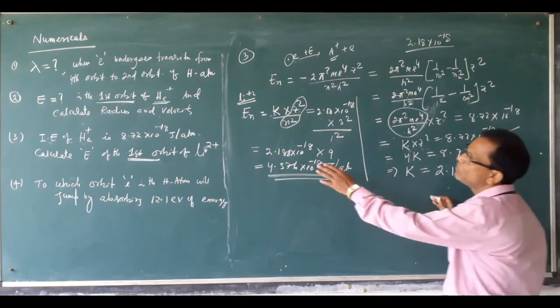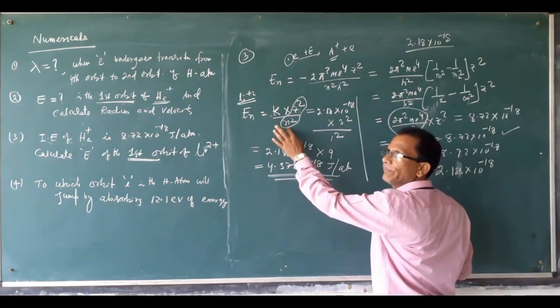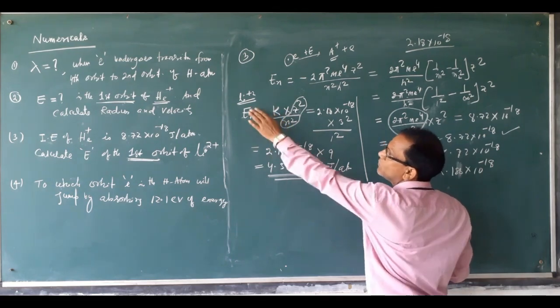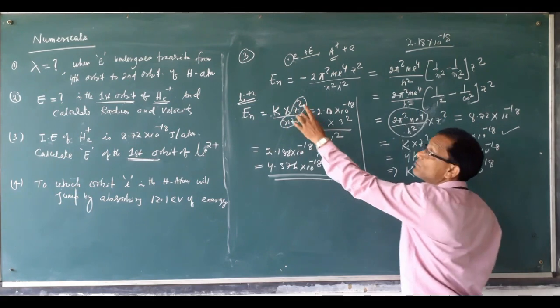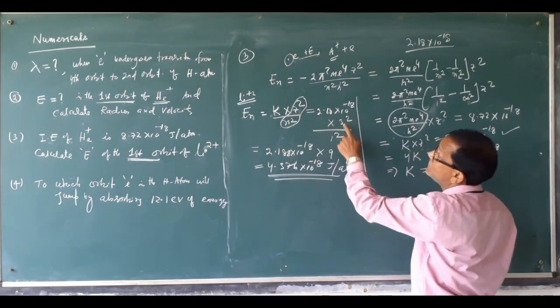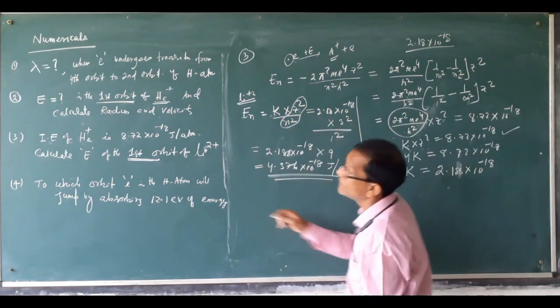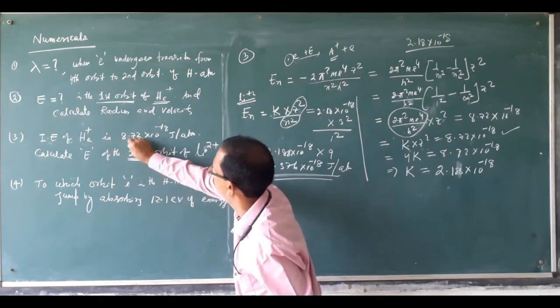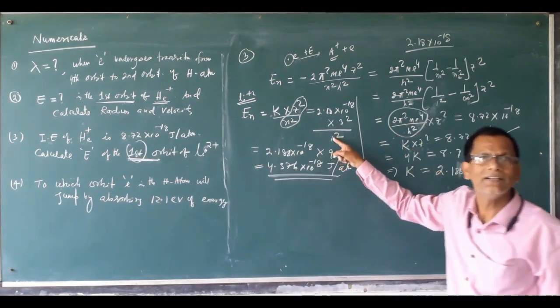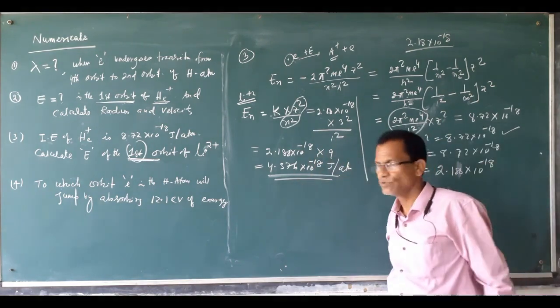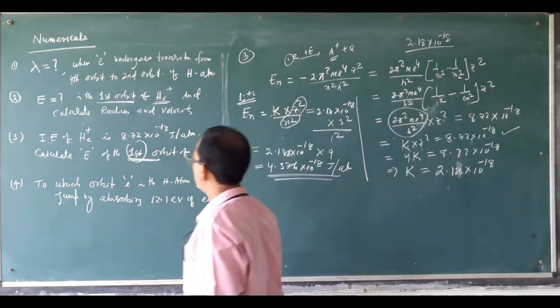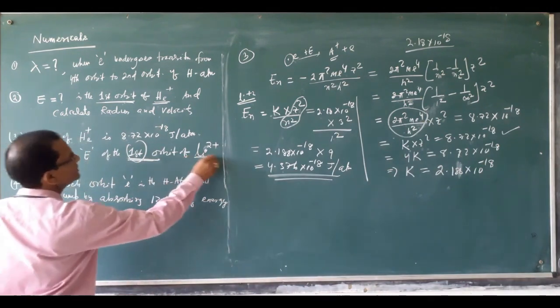Same k will be used in this. K z square. For helium atom, for lithium atom, it is k into z square by n square. The energy is always z square by n square. So z is 3 square here, and n is already given in the question, first orbit, same orbit, so 1 square. So like this, after getting the k value, we can put it here. So this is the energy of electron in the first orbit of lithium ion.